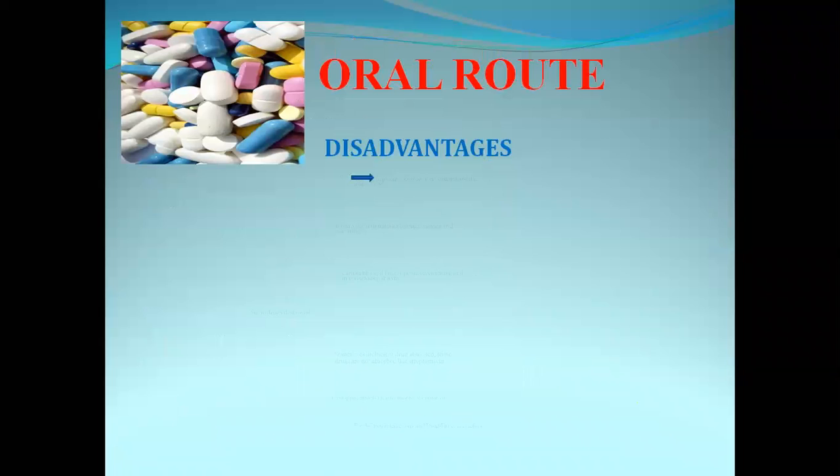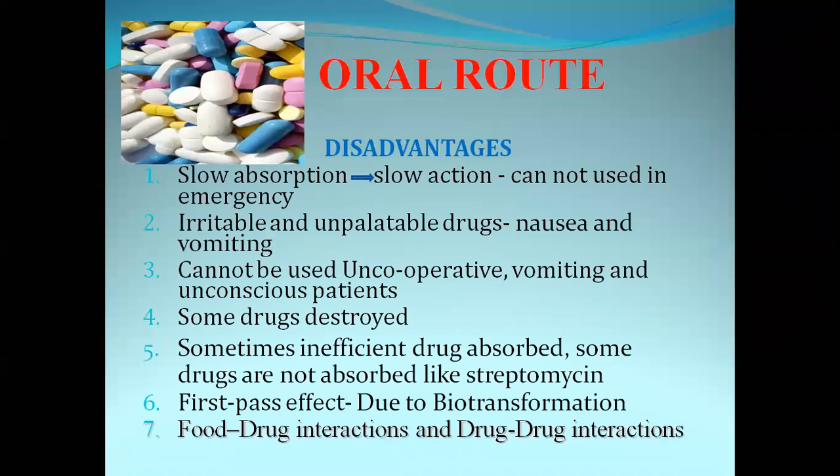Now, the advantages are over. Next are the disadvantages. The first disadvantage of the oral route is slow absorption of the drug. Why is absorption slow? The drug is taken through the mouth. First it has to cross the mouth, then enter the esophagus, then the stomach, then the small intestine and large intestine.